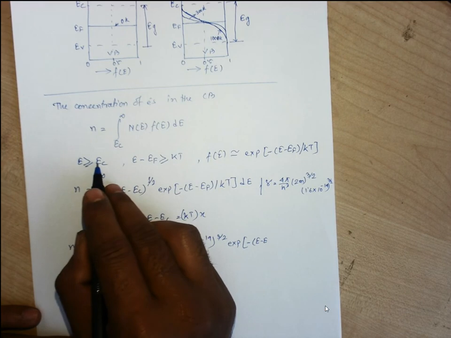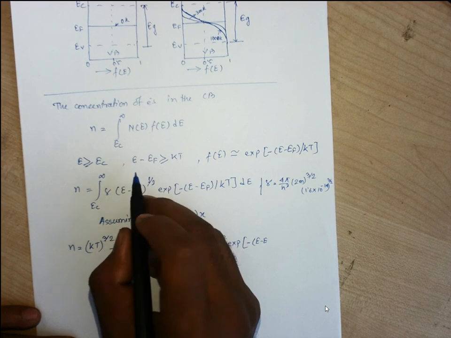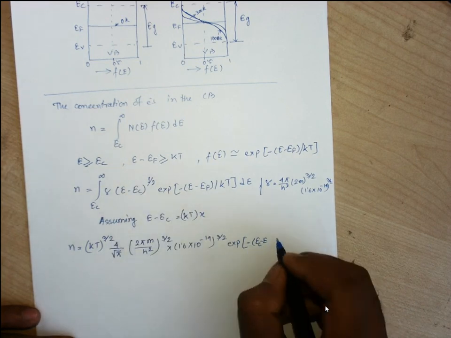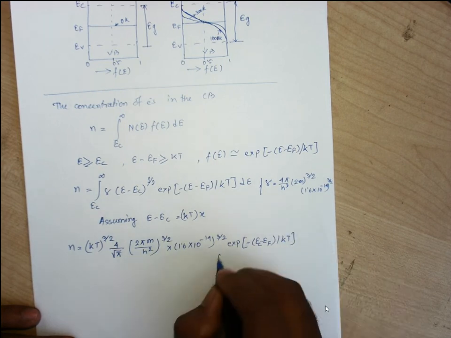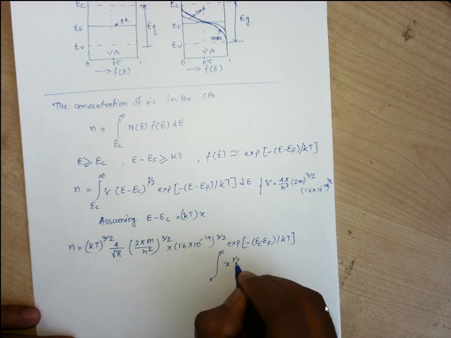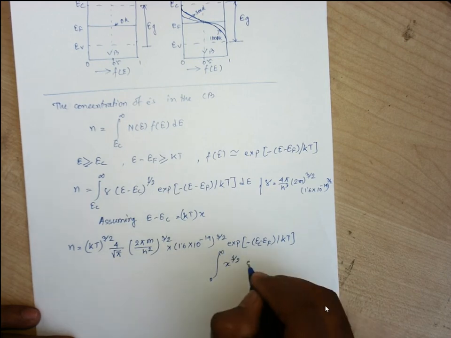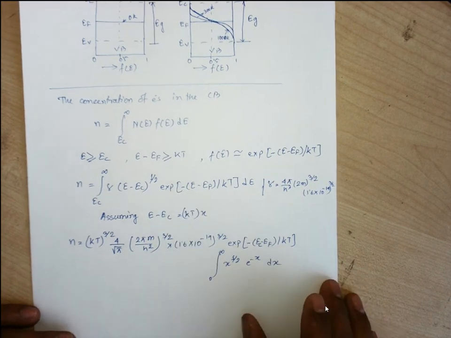So this will be replaced by EC, so this one will be EC minus EF by kT, times the integration from 0 to infinity of x to the power half, e to the power minus x, dx.